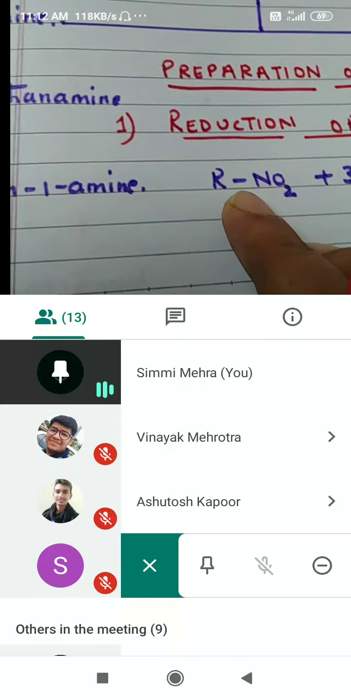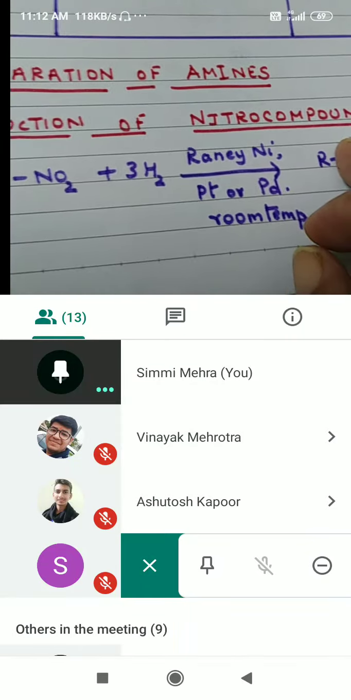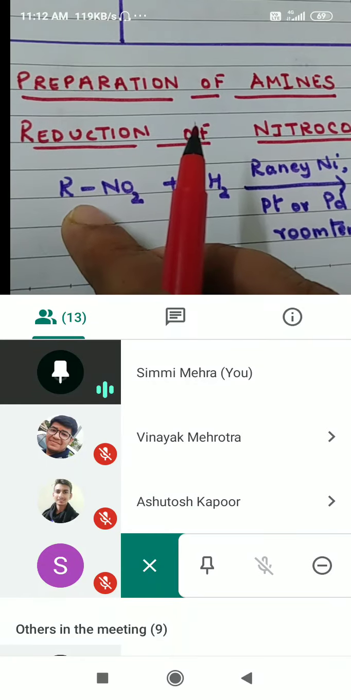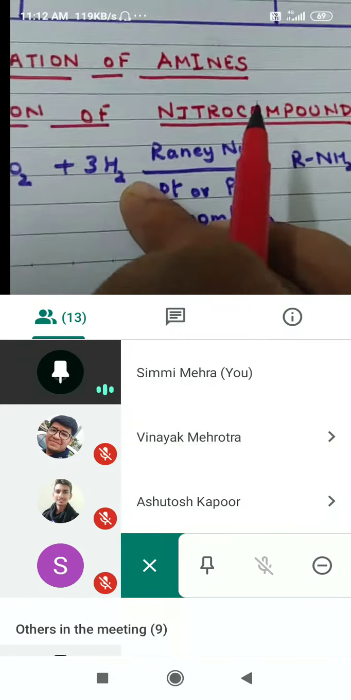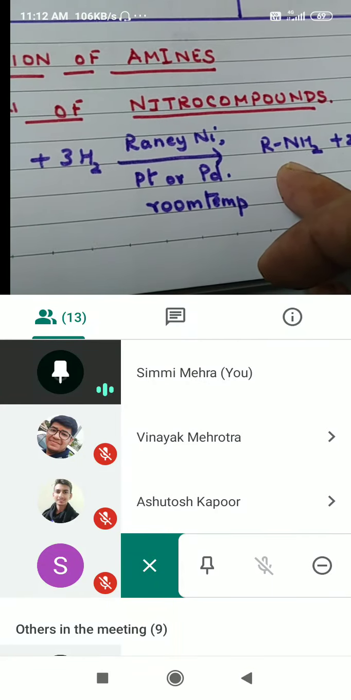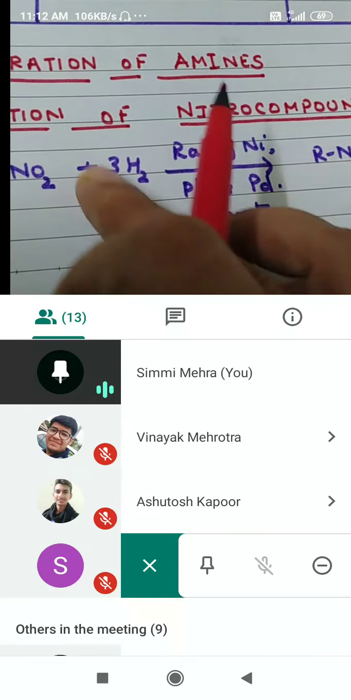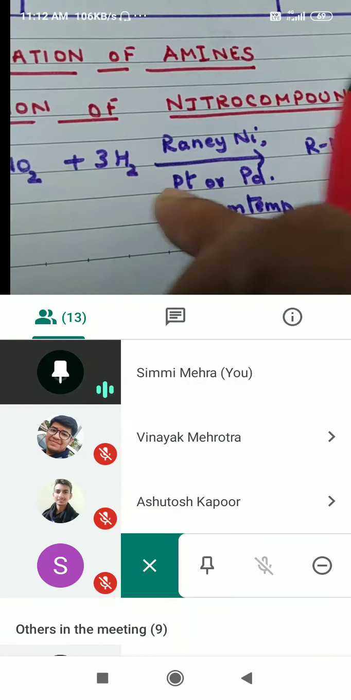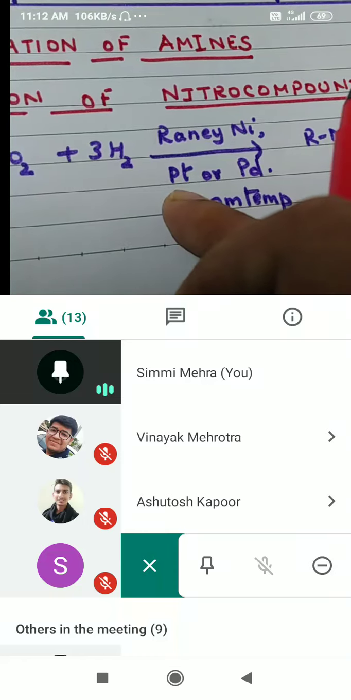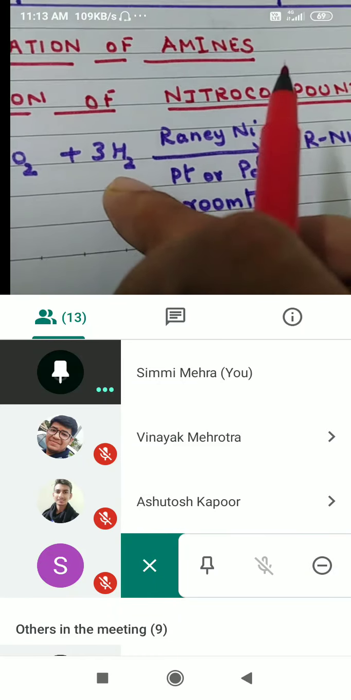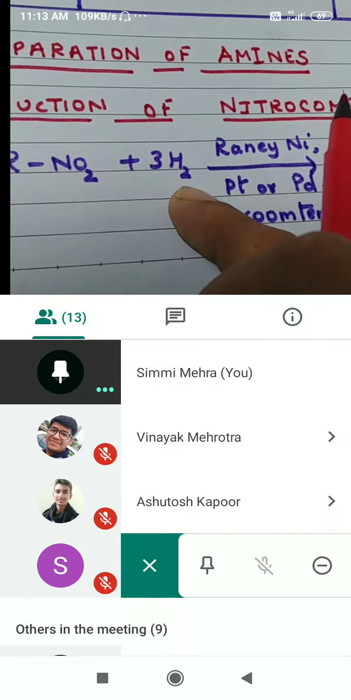So first is reduction of nitro compound. The nitro group on reduction will form an amino group. Now the reducing agent can be hydrogen. Hydrogen is obtained using Raney nickel in presence of platinum or palladium. This is hydrogenation reaction.